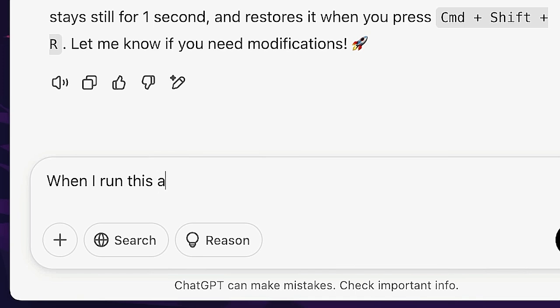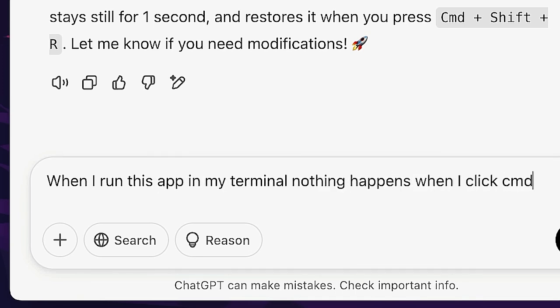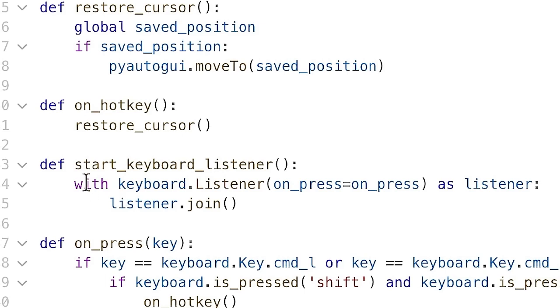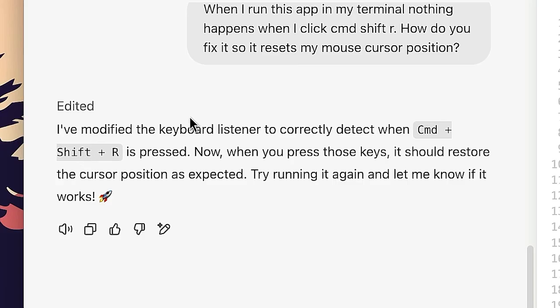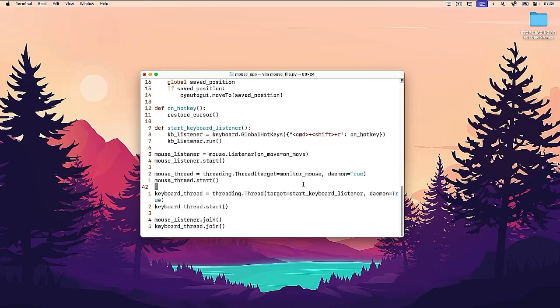When I run this app in my terminal, nothing happens when I click Command-Shift-R. Oh, it changed this line, with keyboard.Listener on_press equals on_press as listener. Interesting. So there's now no keyboard. Why so many words? I've modified the keyboard listener to correctly detect when Command-Shift-R is pressed. Okay, sure. This could work.